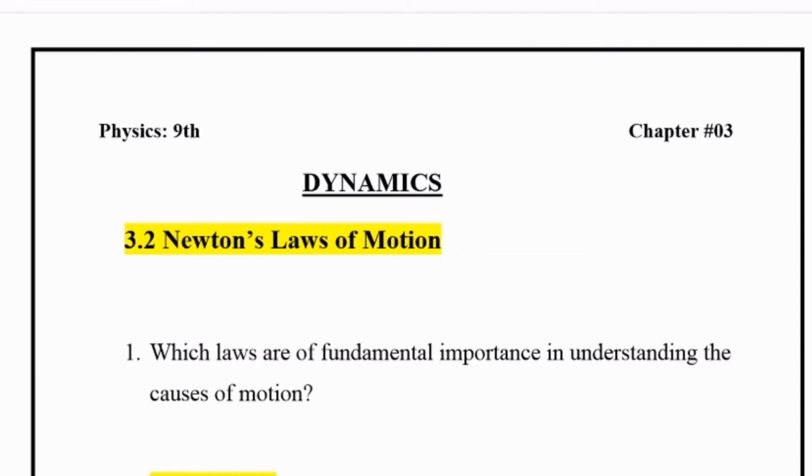So we start now. Physics ninth, chapter number 3, dynamics. 3.2 Newton's laws of motion.